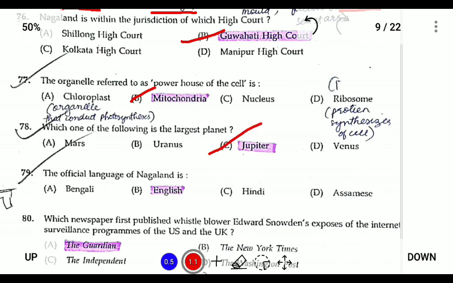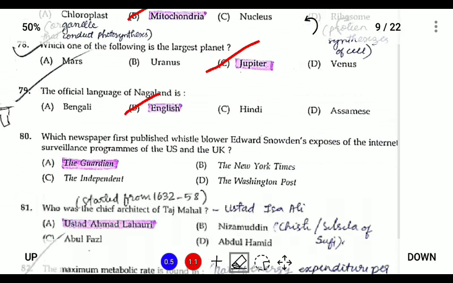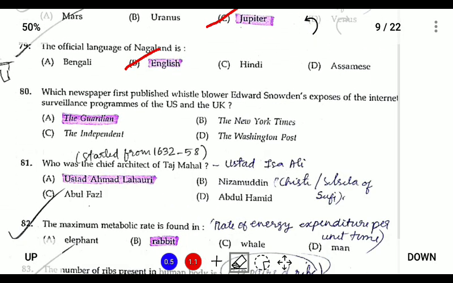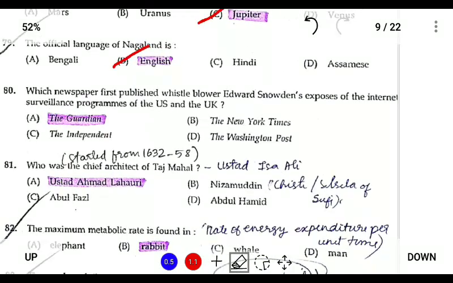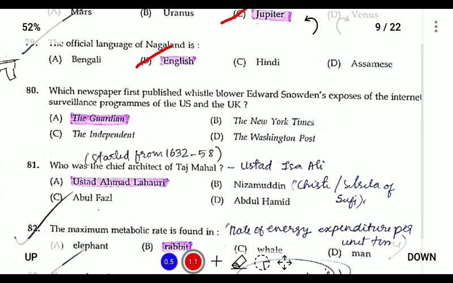The official language of Nagaland is English, which was ratified in 1967. So English is the official language of Nagaland. Which newspaper first published whistleblower Edward Snowden's exposes of the internet surveillance program of the United States and United Kingdom? So the newspaper was The Guardian.